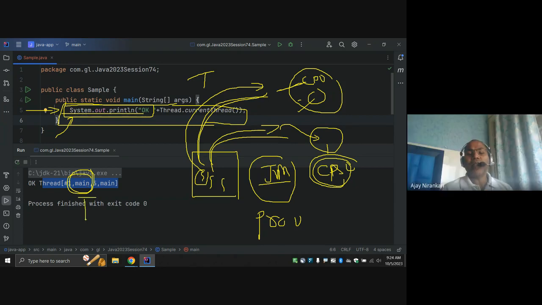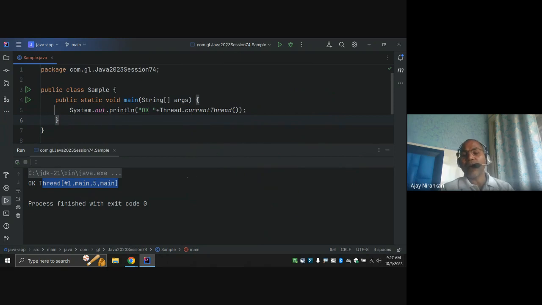Main thread is the thread name responsible for executing everything you wrote inside the main method. The question is, can the main thread generate more threads? Currently in our JVM, by default only one thread, the main thread, is started.